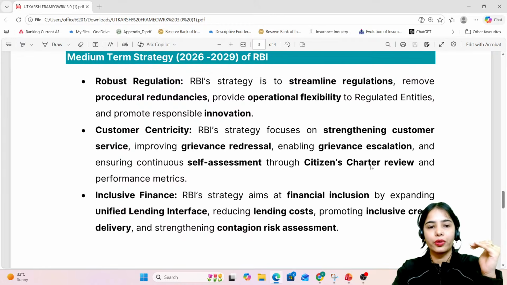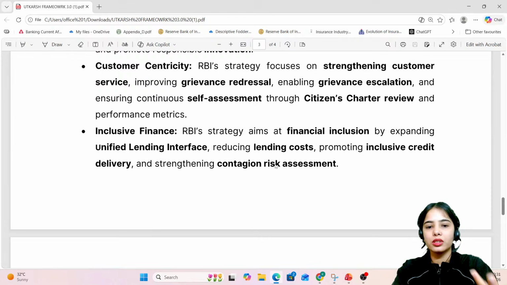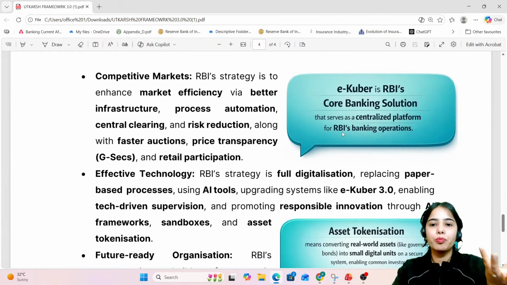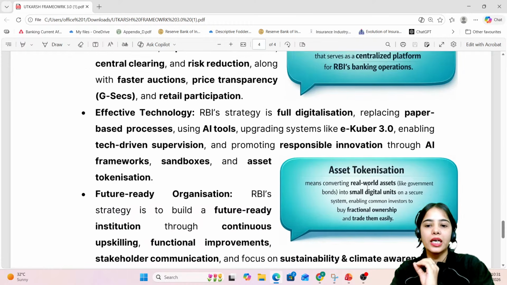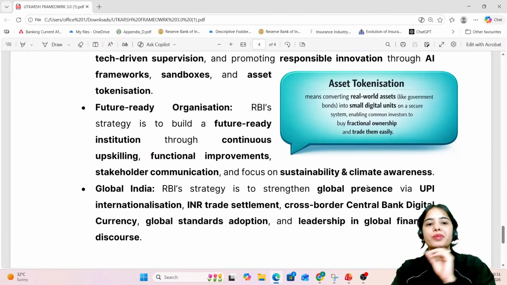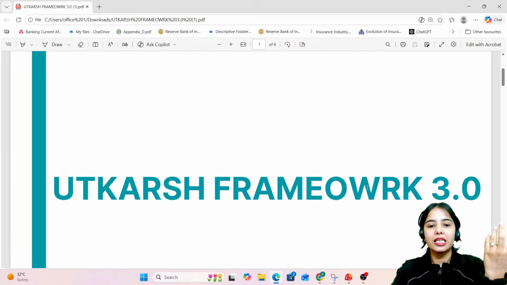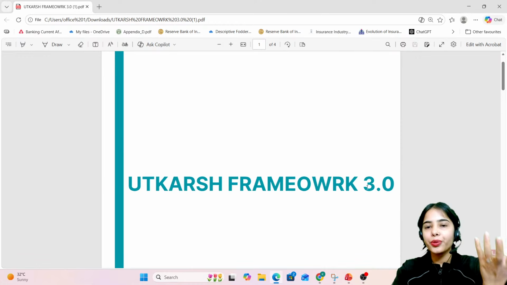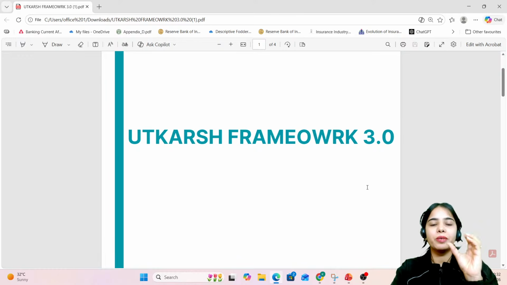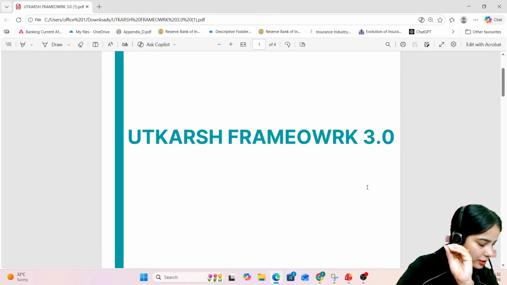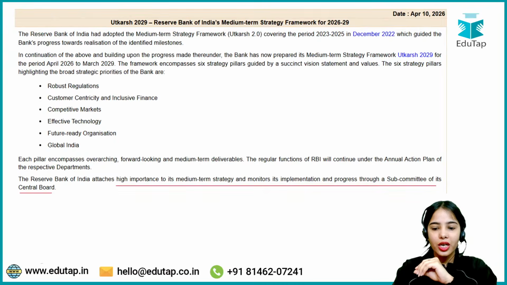Okay, so as there are 6 pillars, the pillars have also been explained, the important terminologies have also been explained in a very good manner, like e-Kuber, asset tokenization, all of these important terms. So remember this, that for the Utkarsh Framework 3.0 the team has prepared a document in which the important data points have been laid down. Everything has been provided in a very systematic manner. Okay, citizen charter.